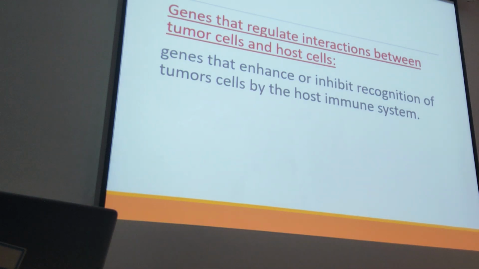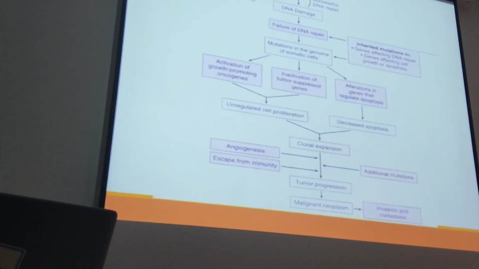So we are trying to understand the mechanism by which tumor cells escape from our immune system and proliferate without control. Nowadays we have specific drugs that stop this escape of tumor cells from our immune system, and they control the proliferation of the cells. Okay, I think we explained this one before.